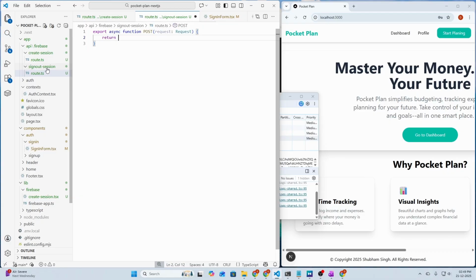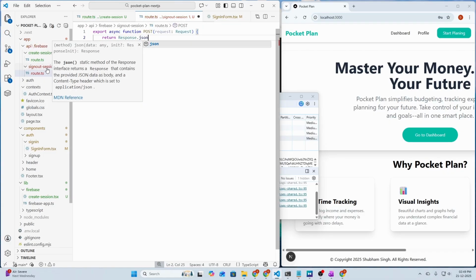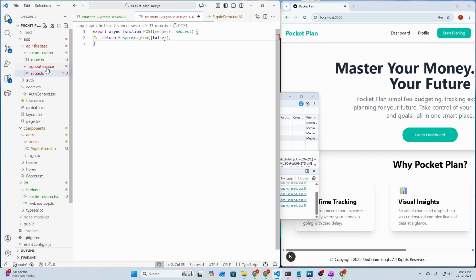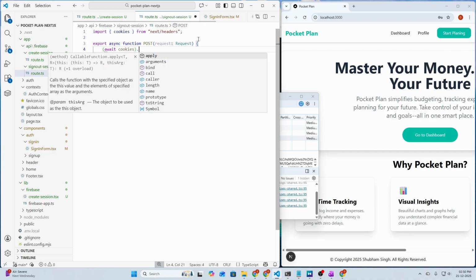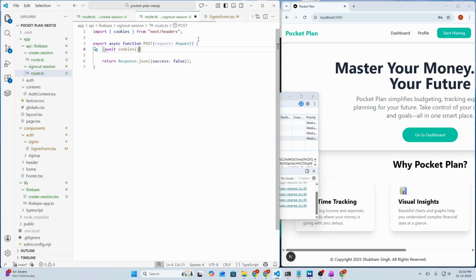So export async function called POST, and it will receive a request of type Request, and then we need to return response.json with success as false for now. So let's save the file. What we need to do here is actually delete our session token cookie. So let's call await cookies from next/headers, and the delete function. Actually we need the parentheses here, then we need to delete the session token. That will delete the session token we have just created by signing in our user.